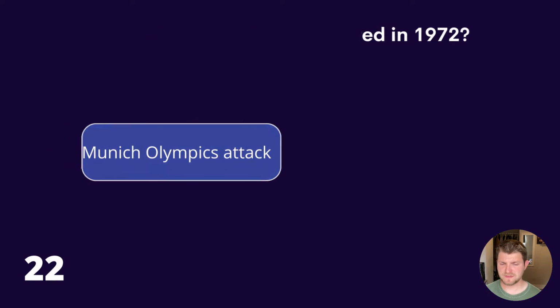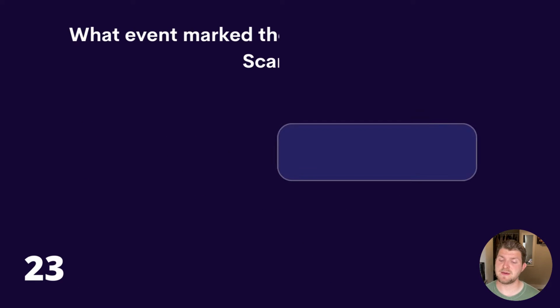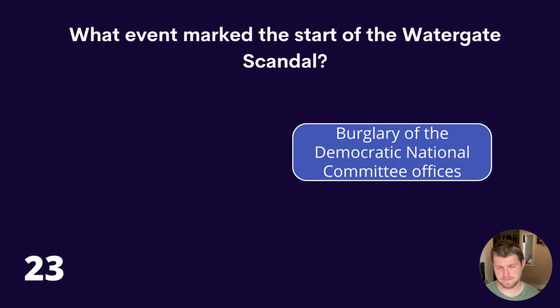Question 23. What event marked the start of the Watergate scandal? Resignation of President Nixon, burglary of the Democratic National Committee offices, or assassination of President Nixon? It was the burglary of the Democratic National Committee offices.